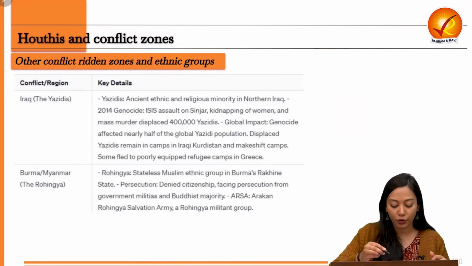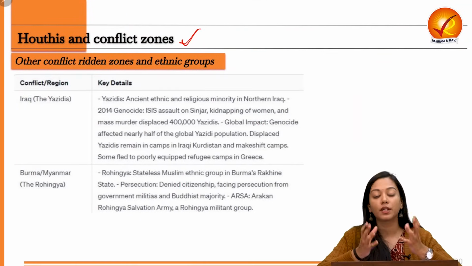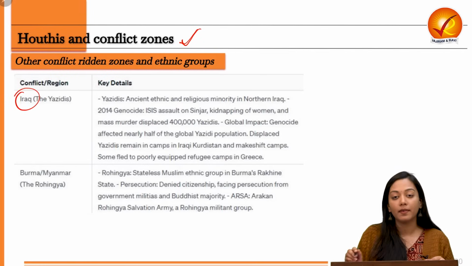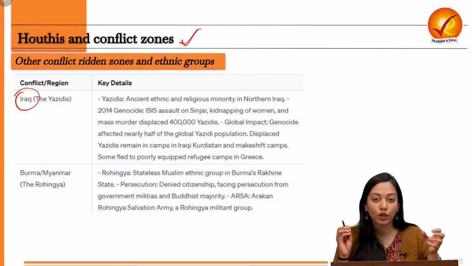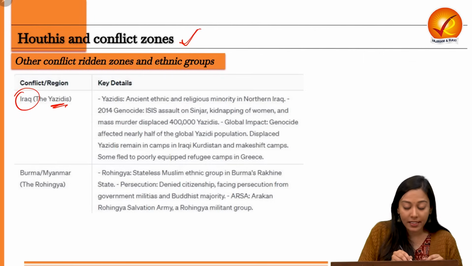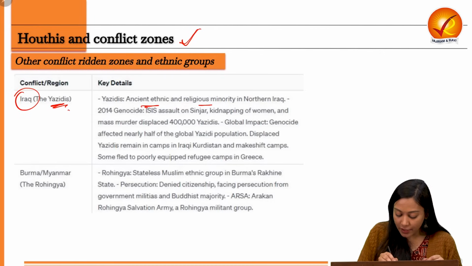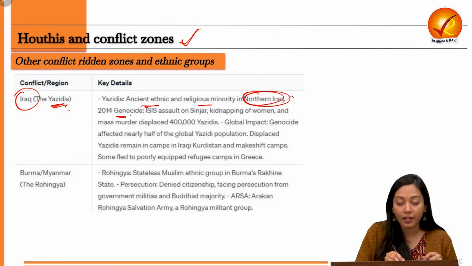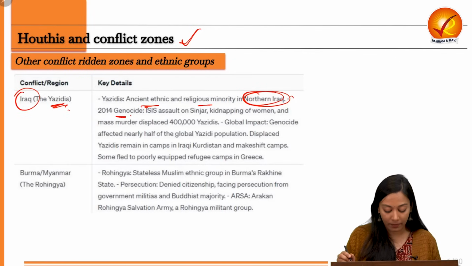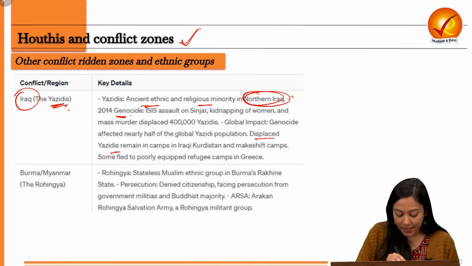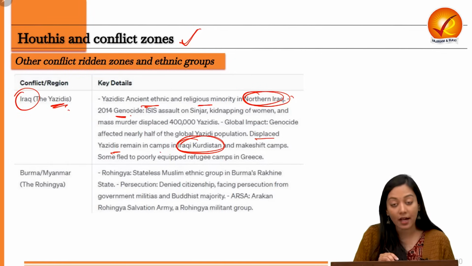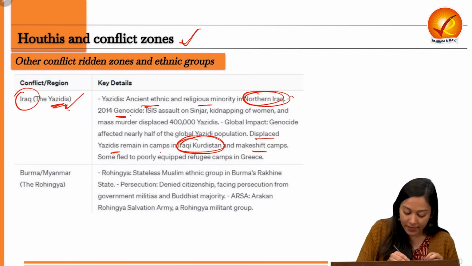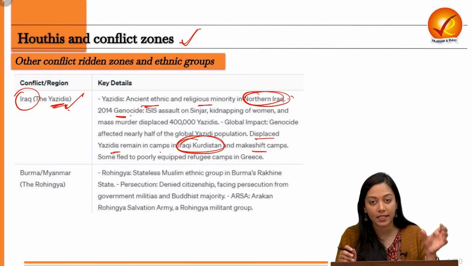Again, talking about the prelims point of view, one must also remember different conflict zones across the world which have become the red spot. So first is the Iraq region. The conflicting group or the ethnic group is Yazidis, and Yazidis are an ancient ethnic and religious minority in the northern Iraq region who have been undergoing genocide since 2014. Now, the displaced Yazidis remain in camps in the Iraqi Kurdistan region, and they also make makeshift camps over here. So Kurdistan is also related to Yazidis. So if a match the column question comes, you have to match Yazidis with Iraq.